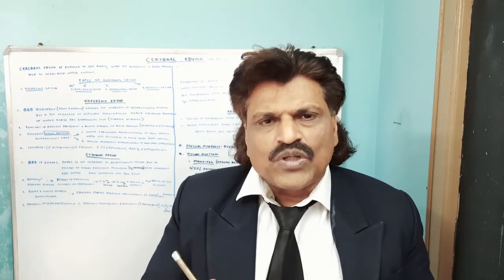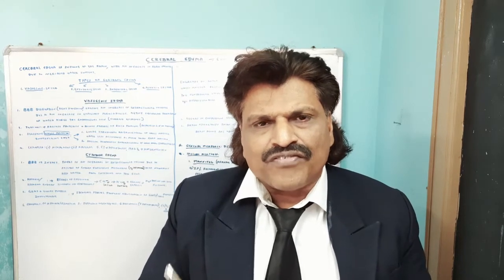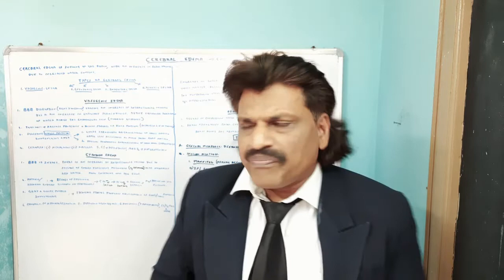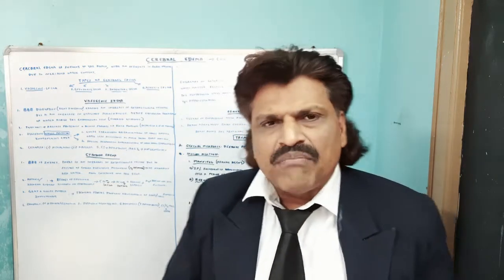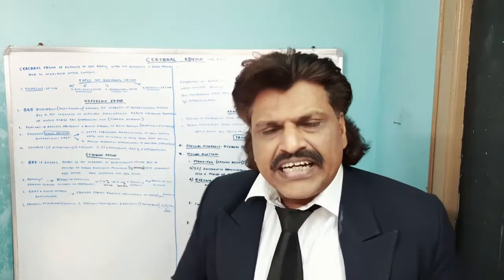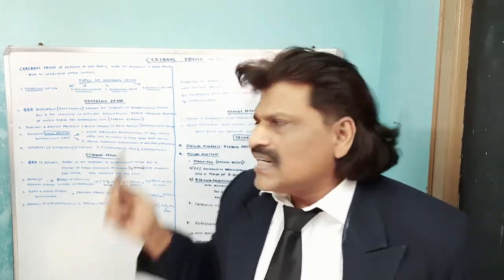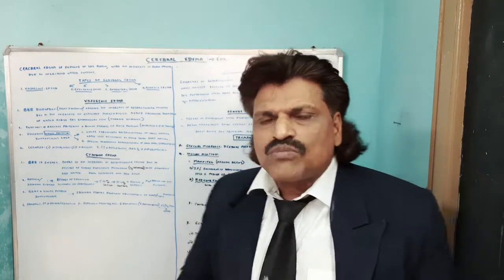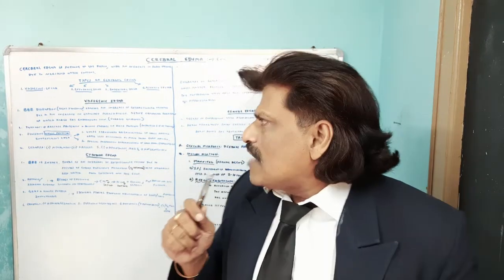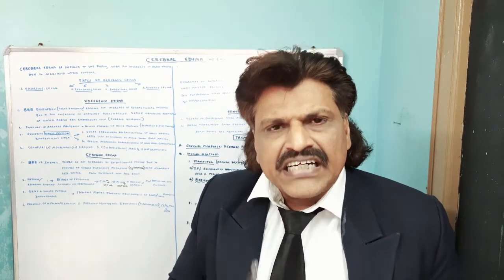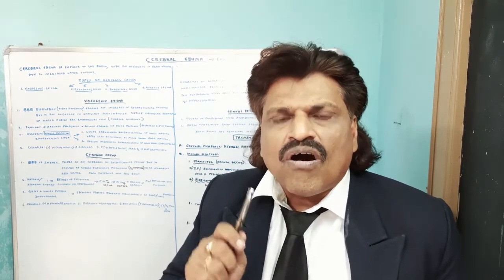The four types are: one, vasogenic edema; second, cytotoxic edema; third, interstitial edema; and four, osmotic edema.